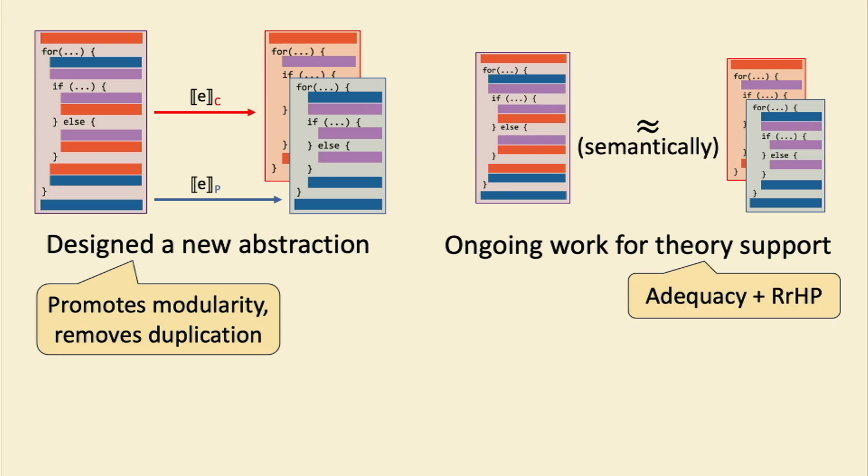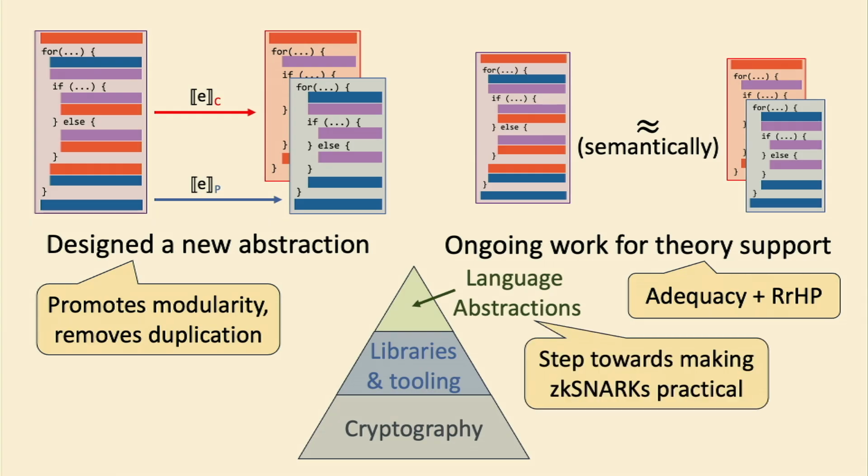In this case, we strongly suspect, but still need to prove, that our semantics are adequate and our compilation satisfies this RHP property. And just to bring this back full circle, we hope that our work will build on the work of many others and be yet another step towards making zkSNARKs practical and easier to use.